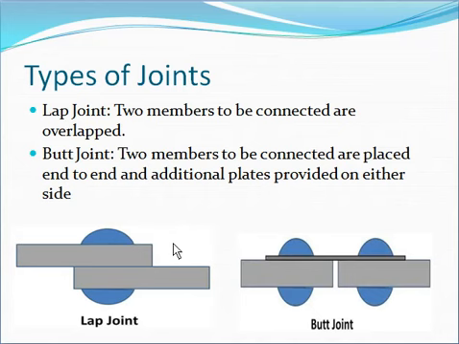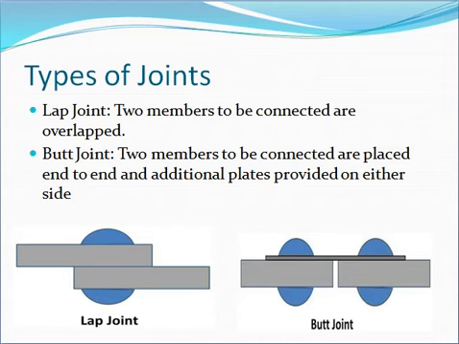Due to eccentricity, the stresses are distributed unevenly across the contact area between the rivets and the members to be connected. This puts a limitation on the use of lap joint. What is the limitation? The load is not distributed properly, as the CGs are not along the same line. This is the disadvantage.